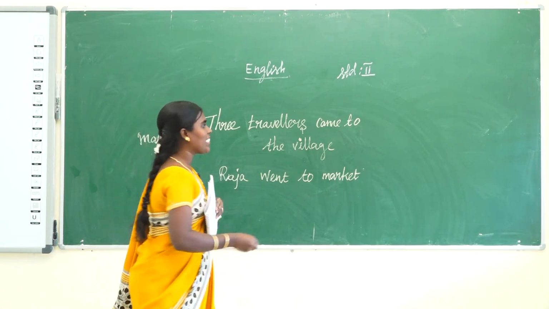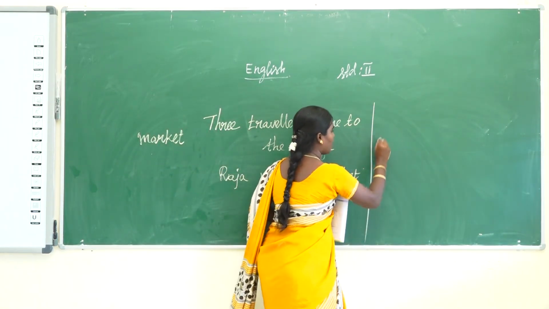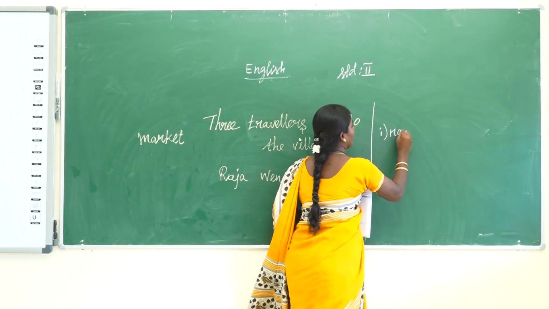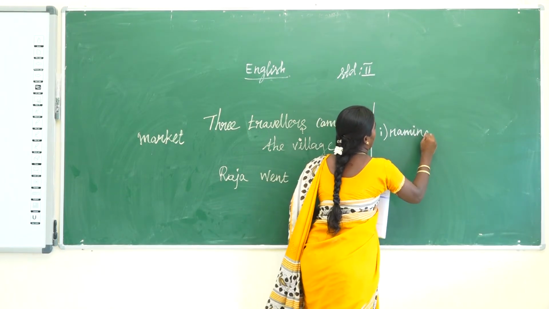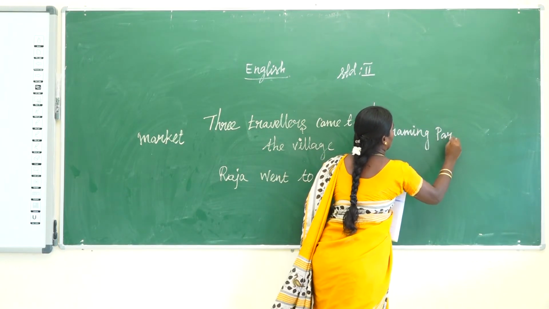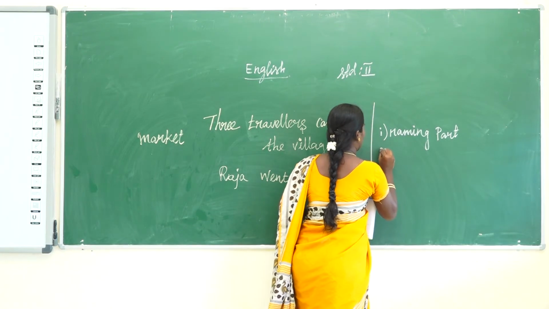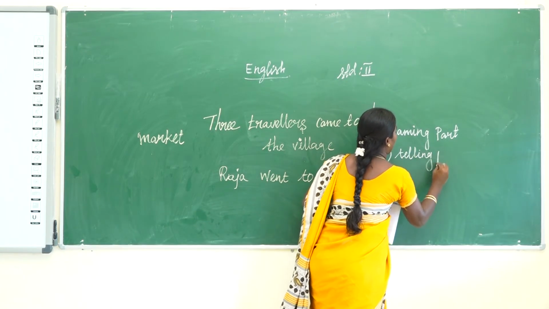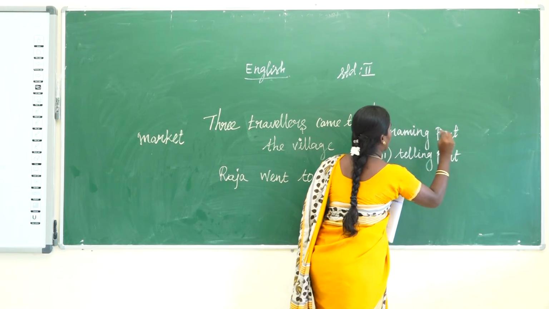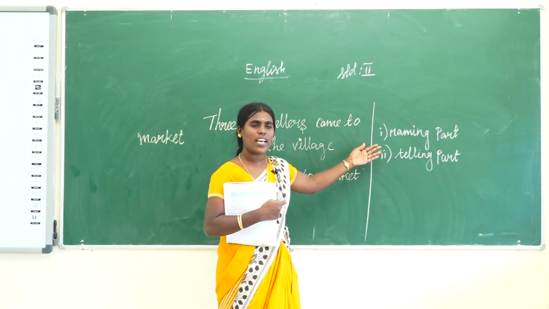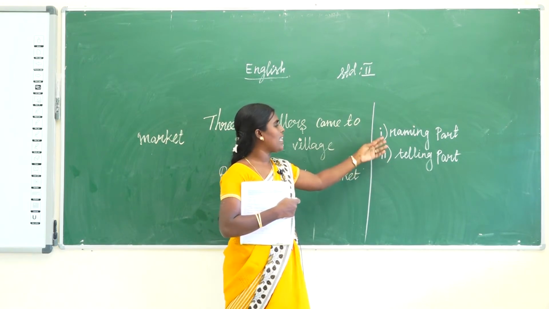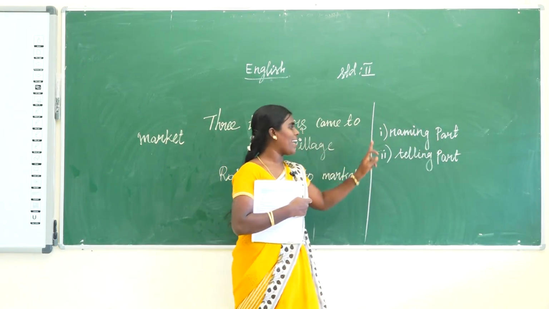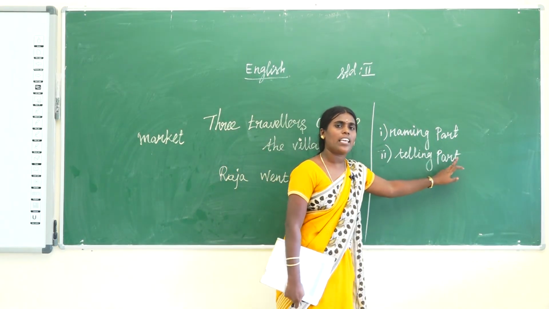First one is the naming part. The second one is the telling part. What are the two groups of the sentence? Naming part, and another one is telling part.